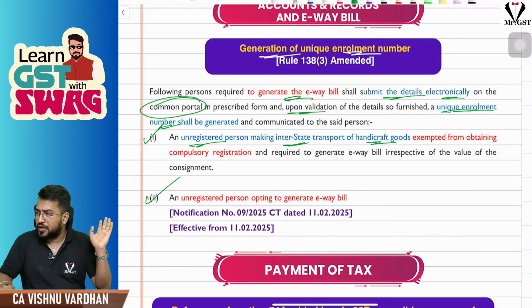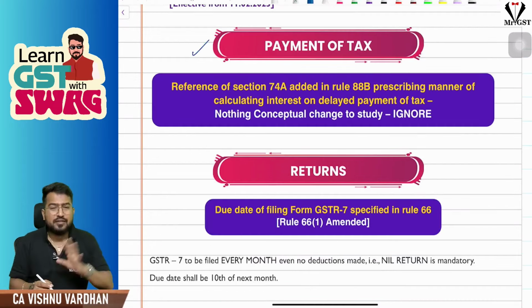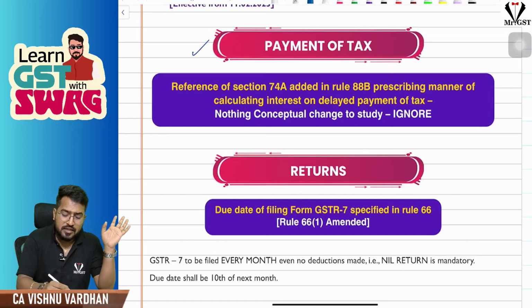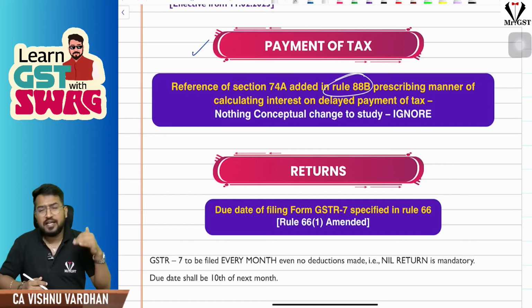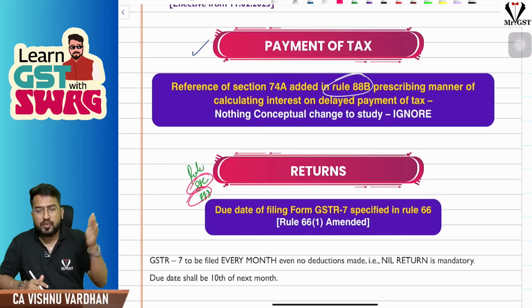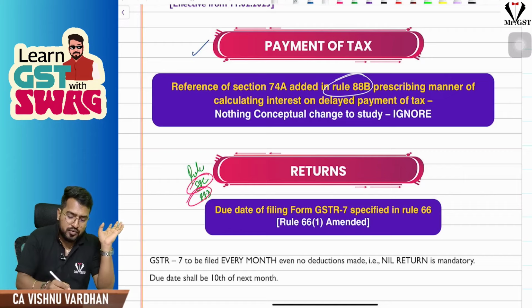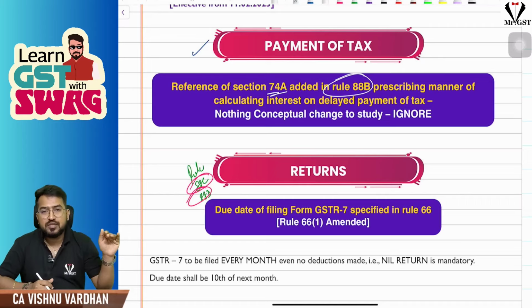That is the point. If you see the next one, the payment of tax, no major amendment. Sir, in rule 88B, and not only that, in returns chapter also, rule 88C, rule 88D, in all these cases, they have just given reference of section 74A. So in those rules, there had been the reference of section 73, 74. Now they are adding 74A.